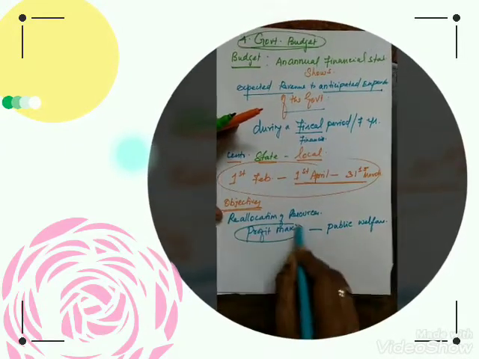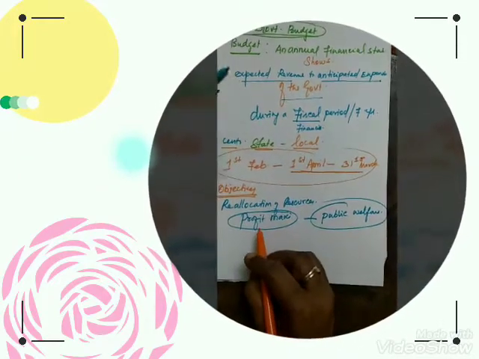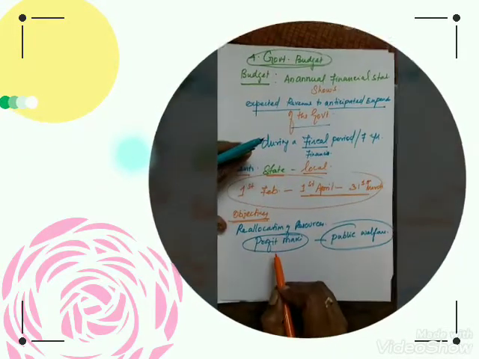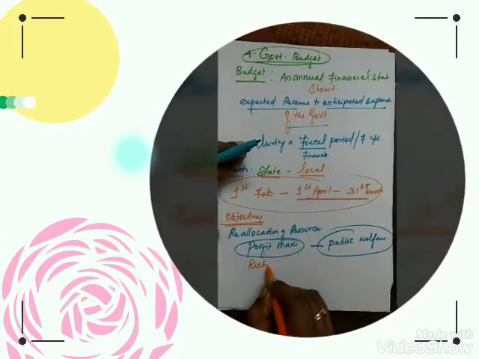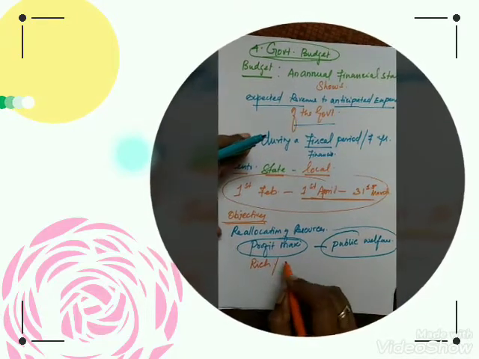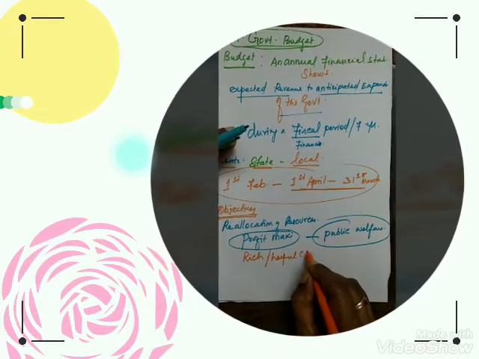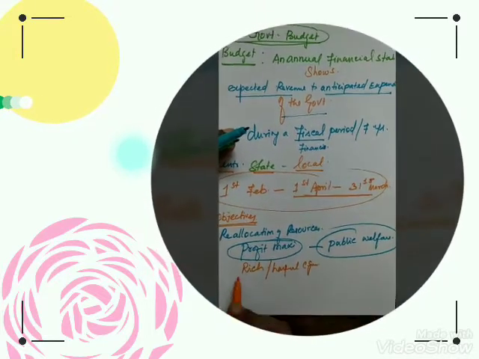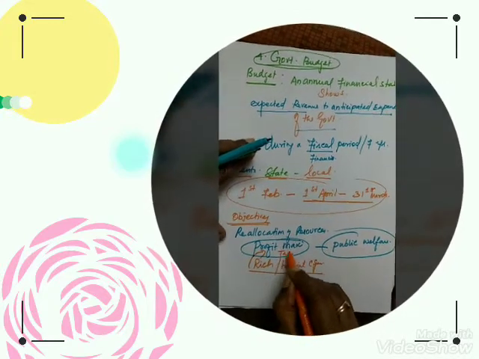So they have to concentrate on both concepts. In profit maximization, it will be collected from the rich as well as from harmful consumption goods. These two categories have to pay more taxes.